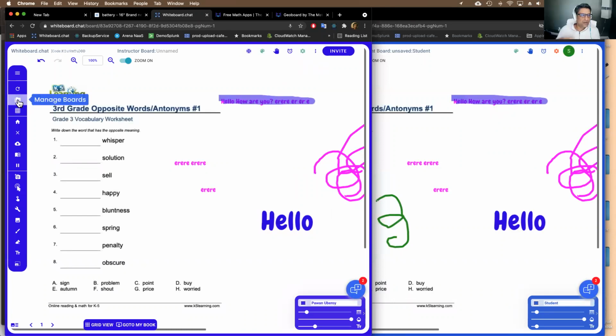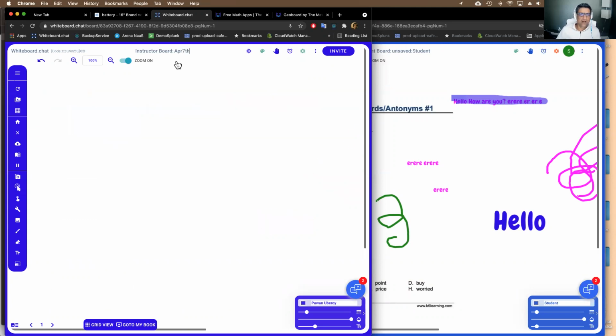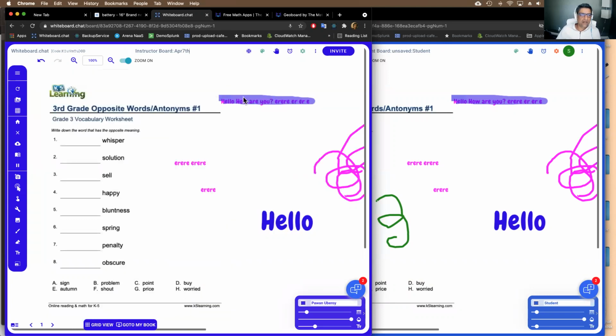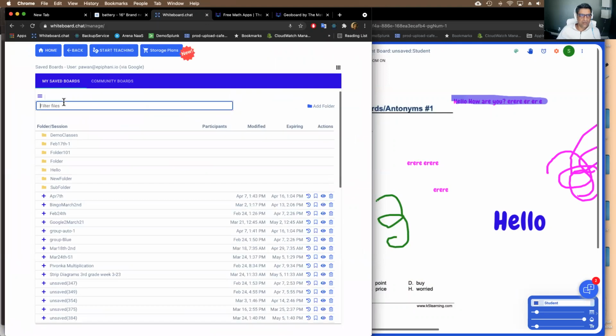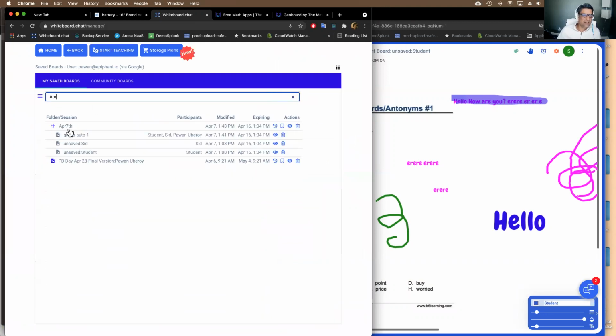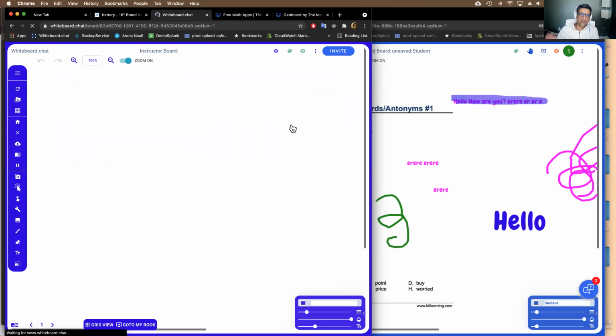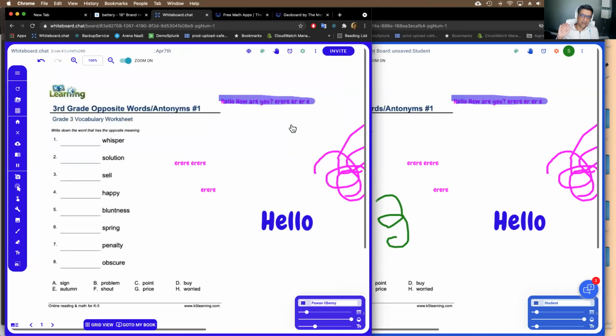And all of the work that you do as a teacher gets saved in this manage board. So if I were to call this April 7th, right, your work as well as all the students' work automatically gets saved. So if I go to manage boards, you can see April 7th, I have the group board and all of the students' work saved here with me. Right, and I can see all of their work at any time. So even if they're working asynchronously, the students are working on their own, all of the work gets saved automatically. And then I'll show you, so are there any questions?